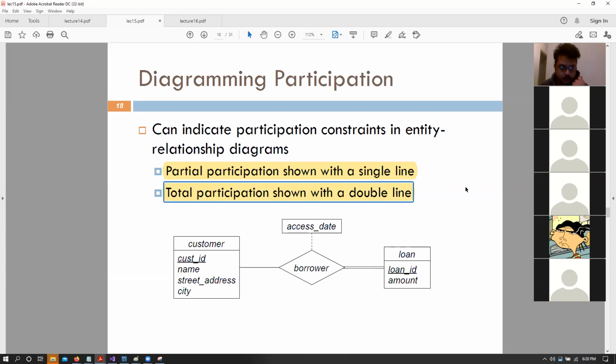Yes, partial versus total, exactly. What I mean is a loan would have to have a customer. A customer does not have to have a loan. That is partial versus total, right? Does that make sense?